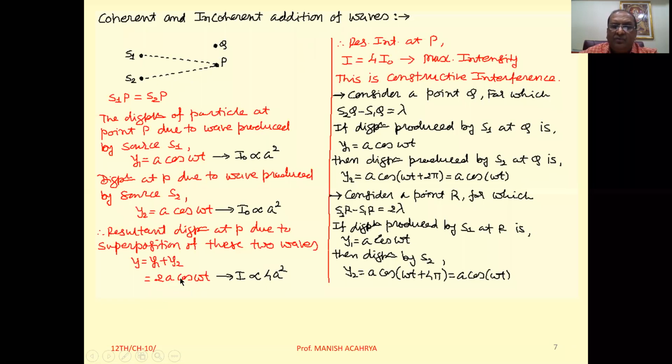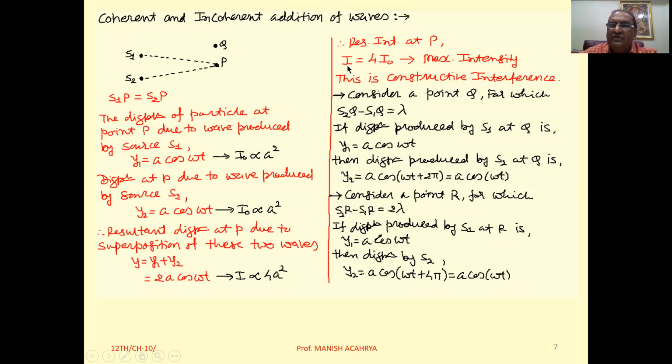Now intensity is proportional to the square of amplitude. It implies that here you will get the resultant intensity proportional to 4a square.